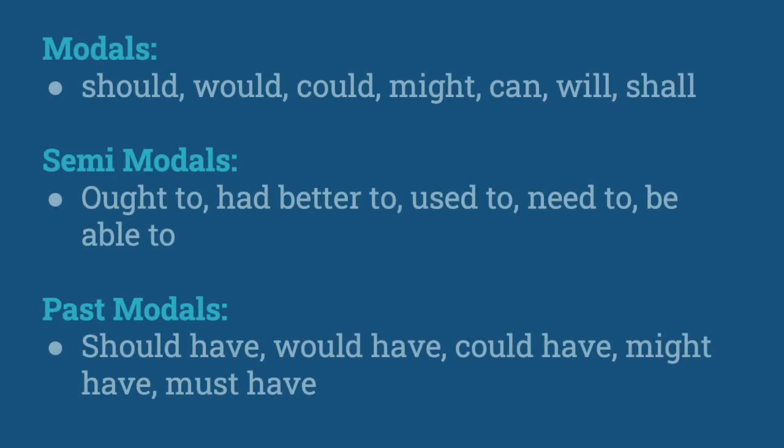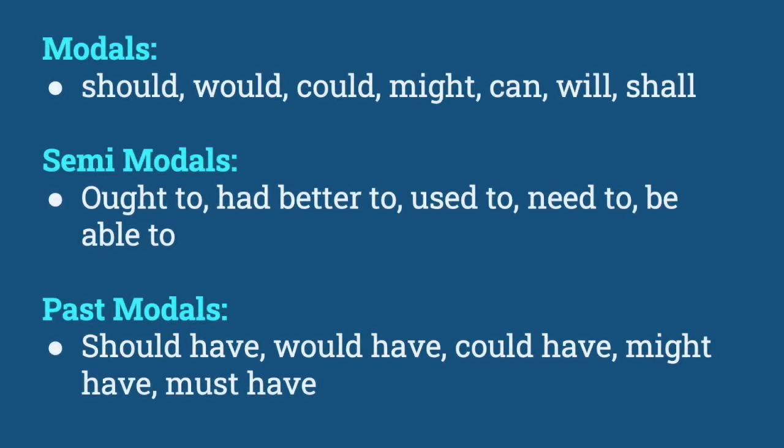Before we look at past modals, let's review modal verbs. Modal verbs are should, would, could, might, can, will, shall. Semimodal verbs are ought to, had better to, used to, need to, and be able to. Past modal verbs are should have, would have, could have, might have, must have.